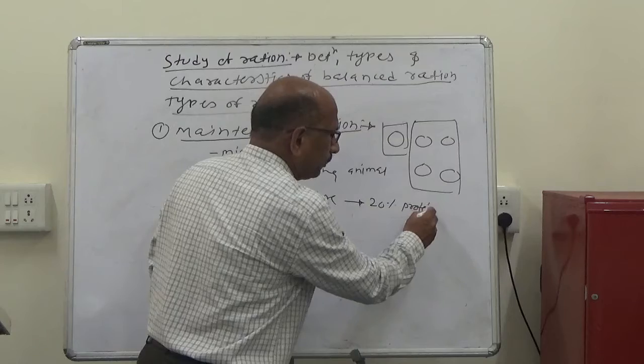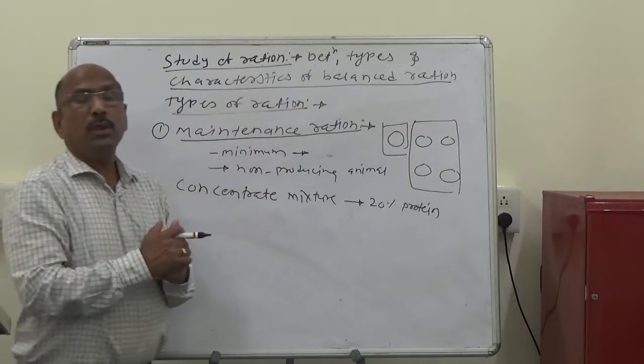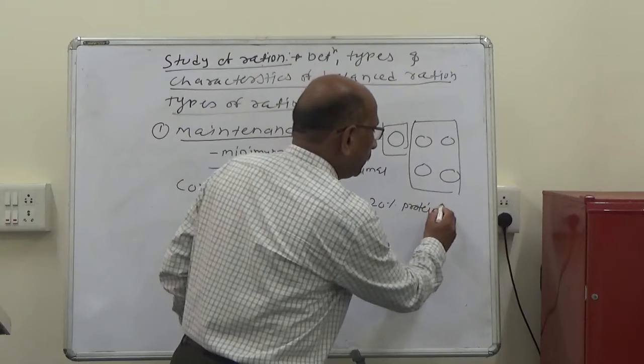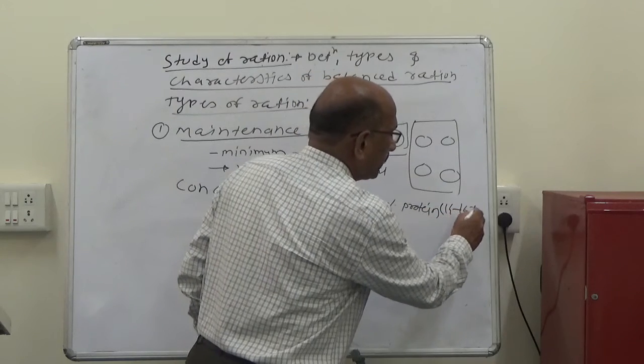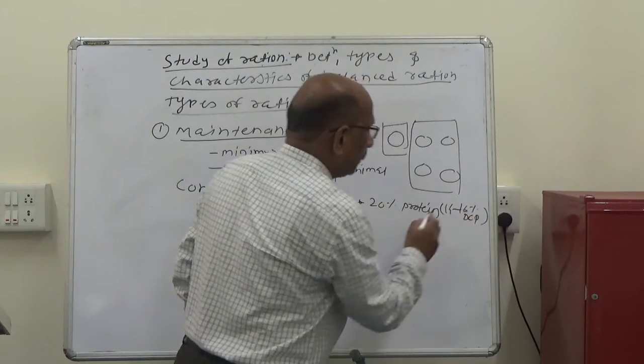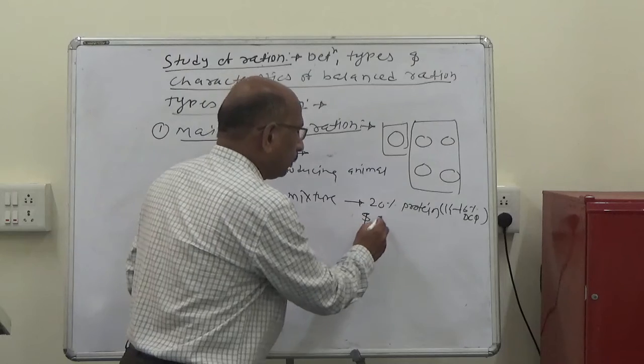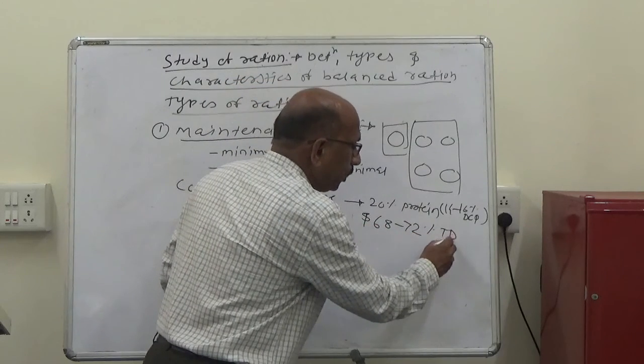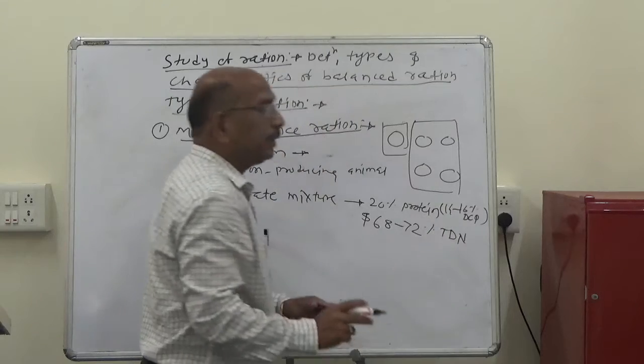These feeds should contain about 14 to 16% digestible crude protein and about 68 to 72% total digestible nutrients.